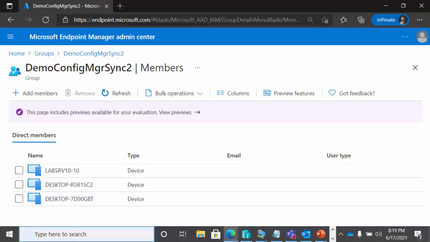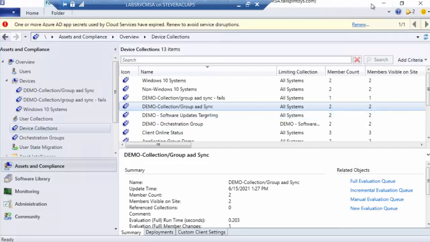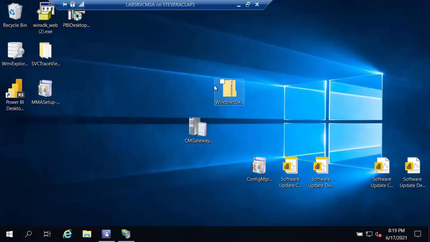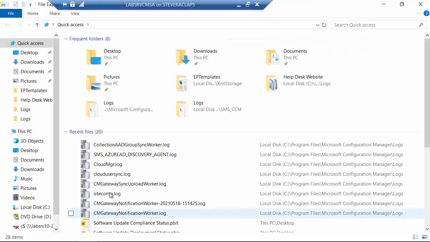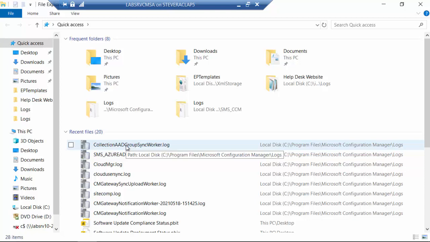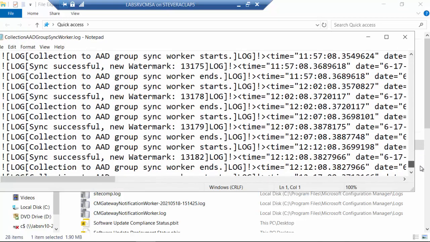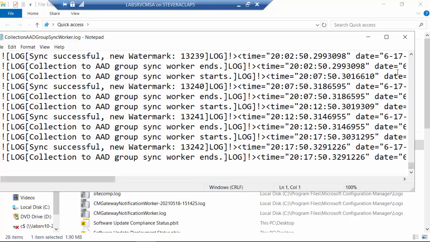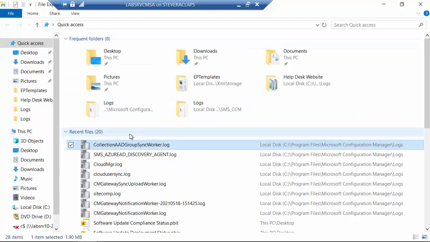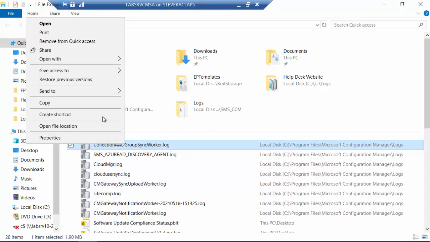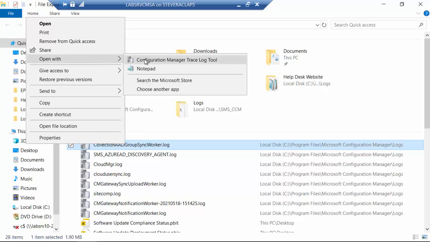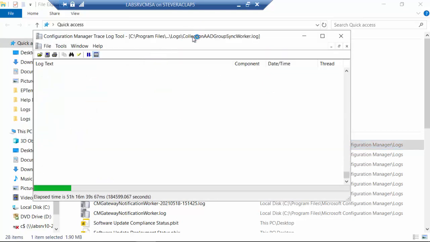Because there is a log that records all of this. And I'll remind you of this again near the end, but it is a log in 2002 forward called Collection AAD Group Sync Worker. And so I'm going to look at this. I probably should open it up in Trace. Let me put it up in Trace. Open with Trace. All right.